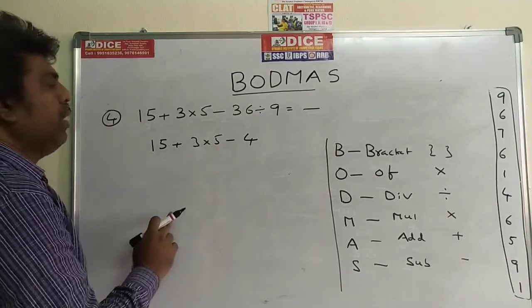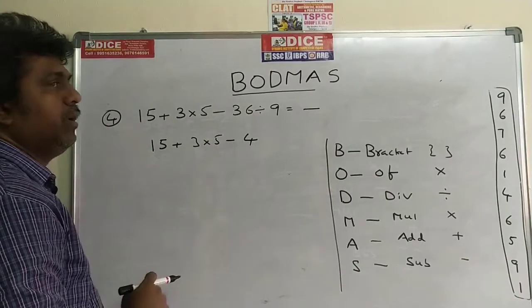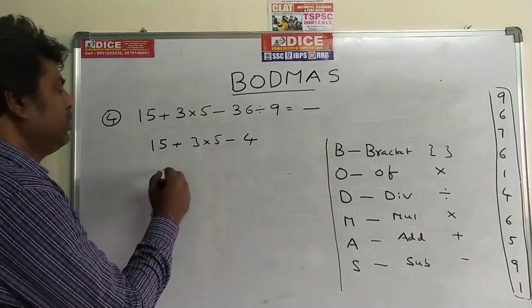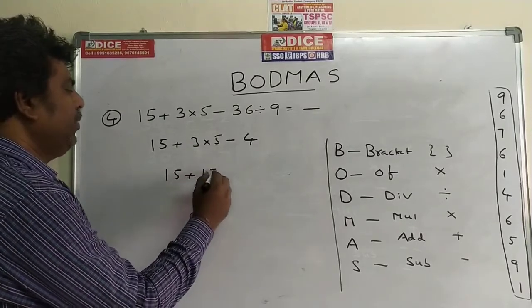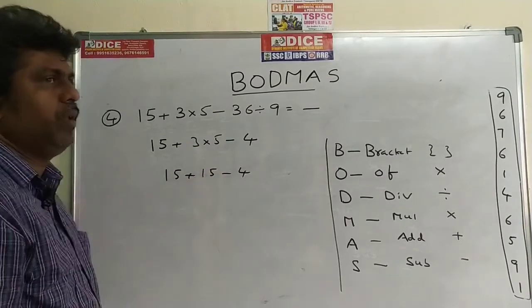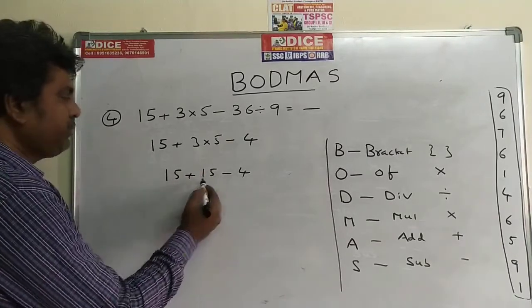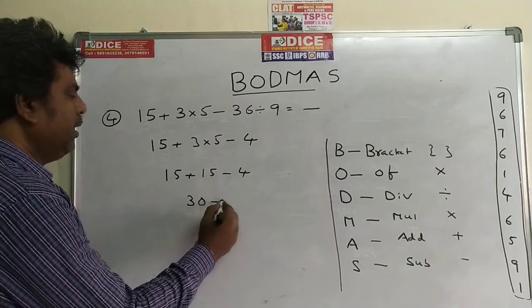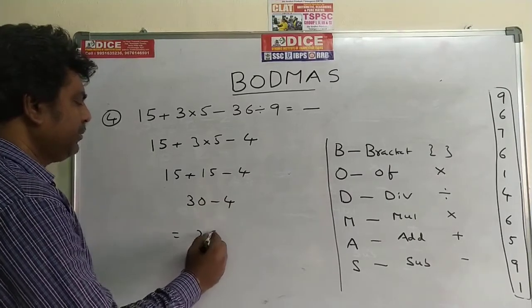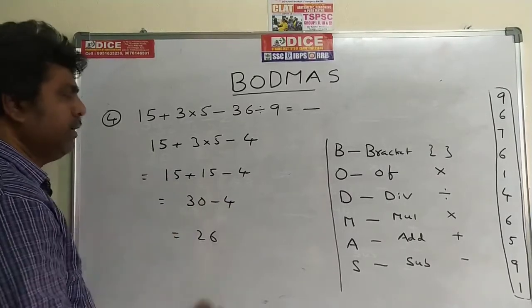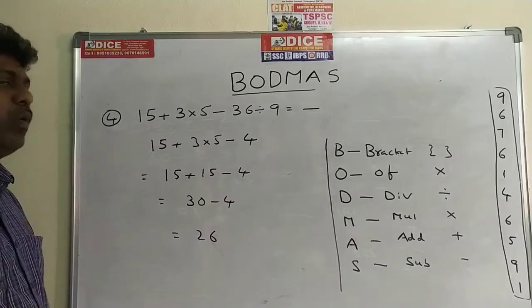In the second step, the operators are plus, into, minus. We have to give the priority to into. So that's 15 plus 15 minus 4. Next step, we have plus and minus. First priority plus: 15 plus 15, 30, minus 4. So the answer is 26. Just write down, and we can go for the next problem.